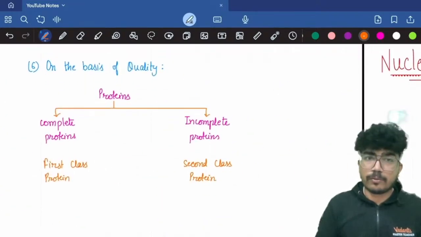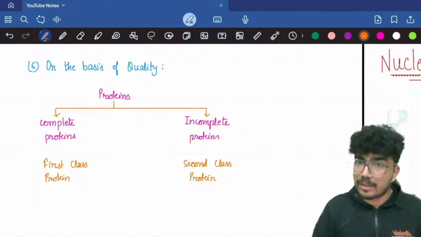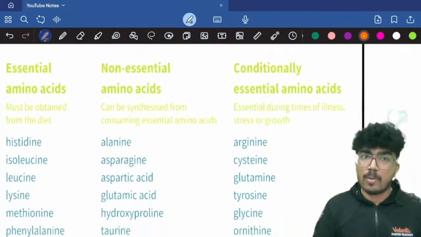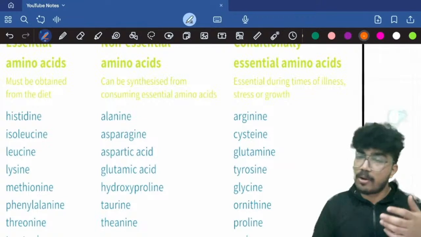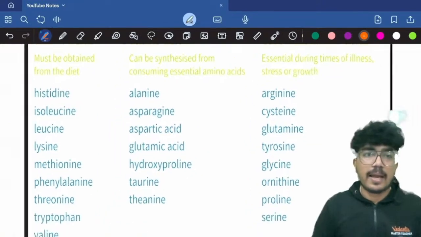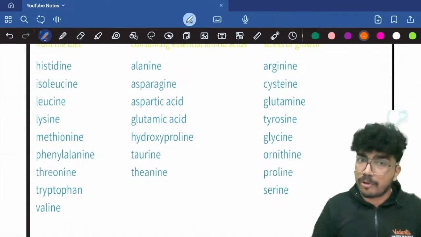Now, on the basis of quality, complete proteins and incomplete proteins. Complete proteins will have all the 9 essential amino acids. Incomplete proteins, like the plant proteins, will lack one or more essential amino acids. What are the essential amino acids? The amino acids which cannot be synthesized in our body, we need to obtain them through our diet. Histidine, isoleucine, leucine, lysine, methionine, phenylalanine, threonine, tryptophan, valine.